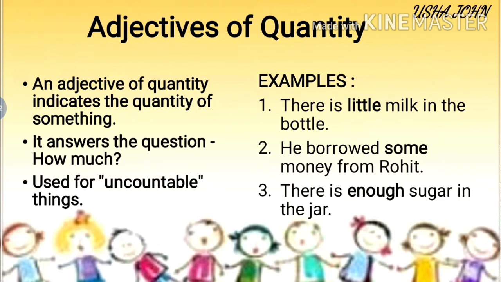Enough sugar. Adjectives of quantity tell us the quantity of milk, money and sugar. Here the adjectives of quantity, little, some, enough, describe the quantity of things.